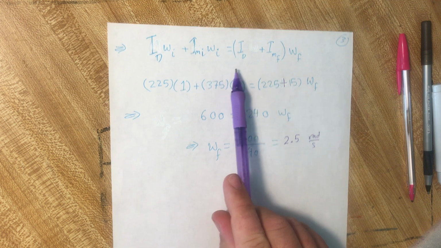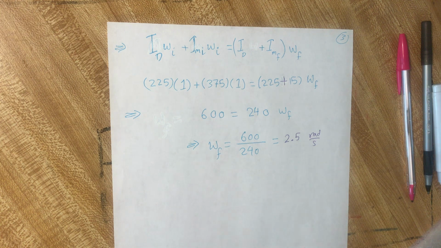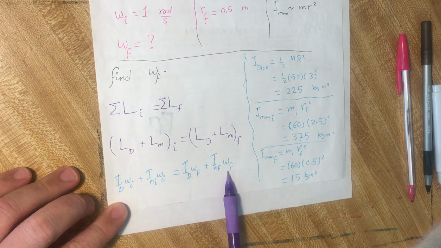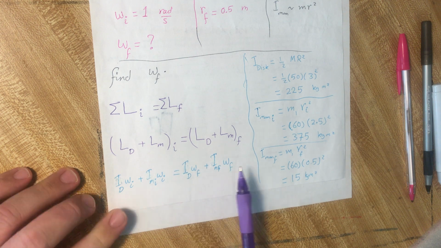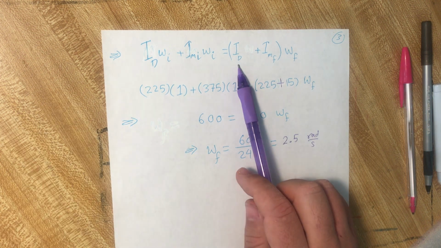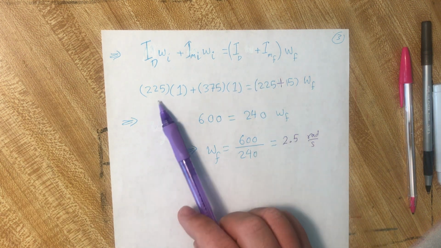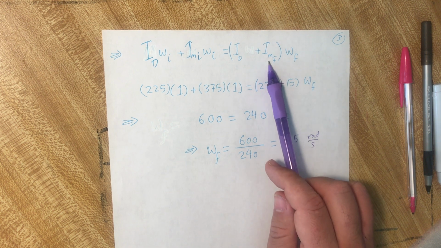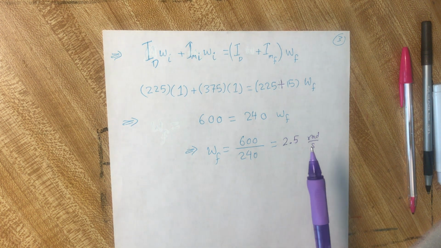This will be equal to I, taking omega final out from the two terms, so it is easy to understand. The moment of inertia for the disk is the same as initially, 225, and the moment of inertia for the man is 15 finally.